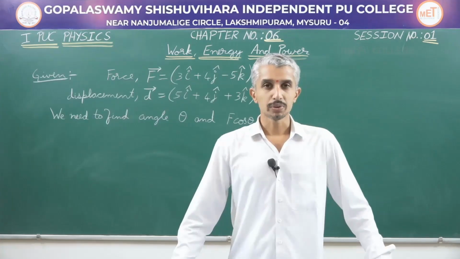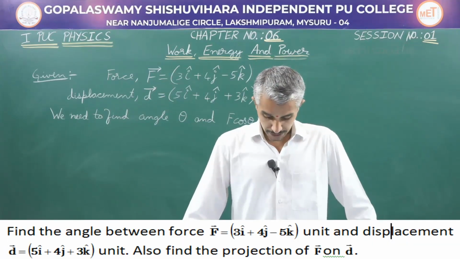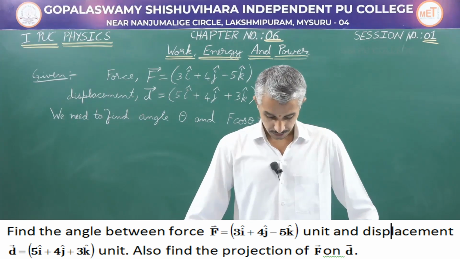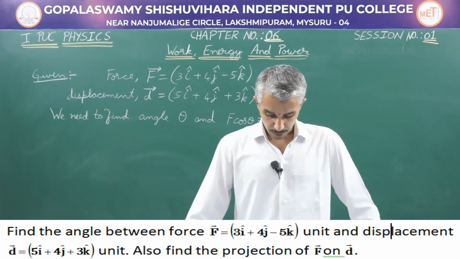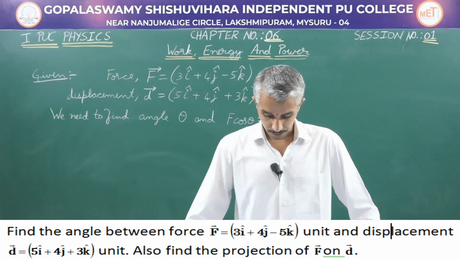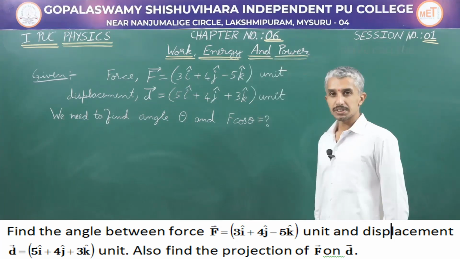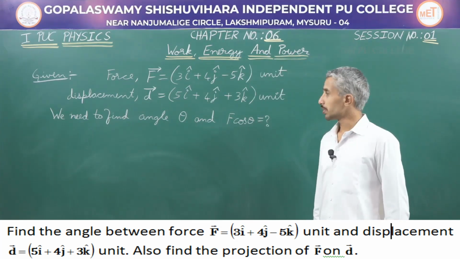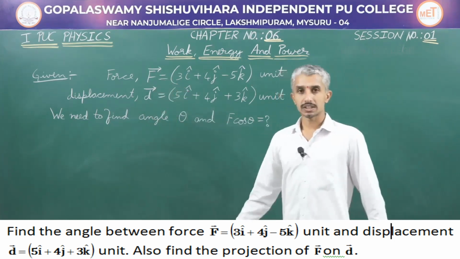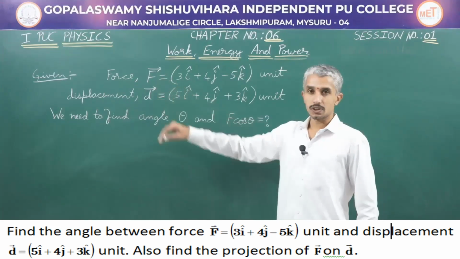Here is the numerical from your NCERT textbook. Find the angle between force F is equal to 3i plus 4j minus 5k unit and displacement D is equal to 5i plus 4j plus 3k unit. Also, find the projection of F on D. Two vectors are being given in terms of their rectangular components. Now we are supposed to find the angle between these two vectors and the projection of F onto D.